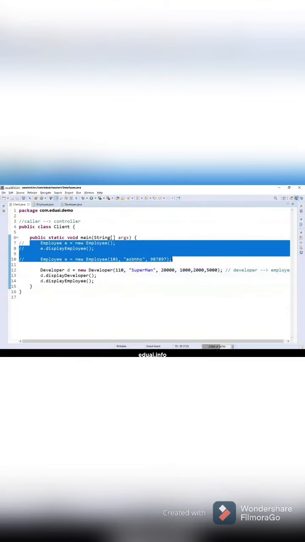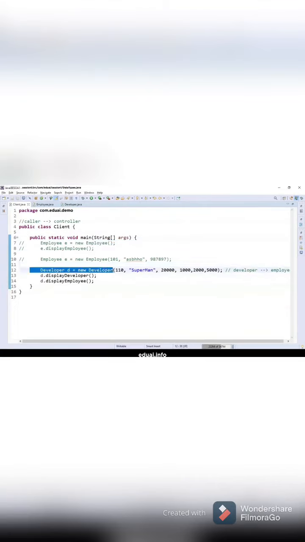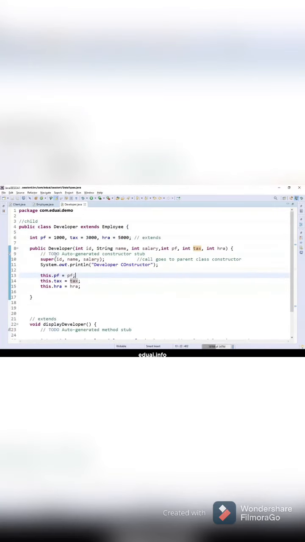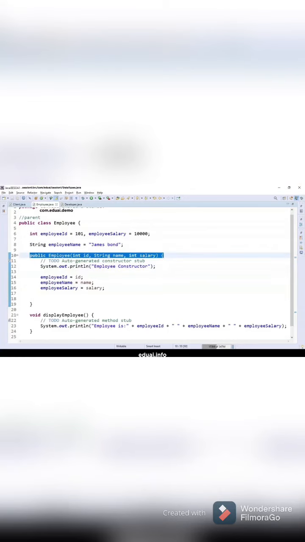So I'm not creating a parent class object. If you are creating a child class object and in the parent class you have a parameterized constructor, who is responsible to invoke this constructor? Who will call this parameterized constructor here? That's what the question is. If you are not creating the constructor and passing the values, then who will pass? Then there is only one option, the child has to call. So that is why it's a rule. If you don't understand, you can simply say that if the parent has a parameterized constructor, the child must have. So the parent has a 3 parameterized constructor, the child must have a 3 parameterized constructor, minimum 3 parameterized, 3 and 3 plus.